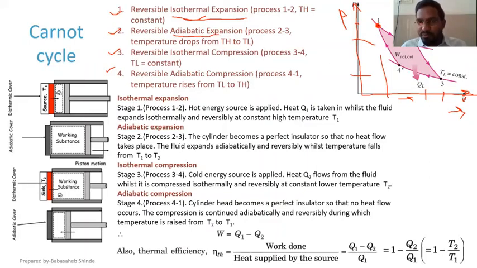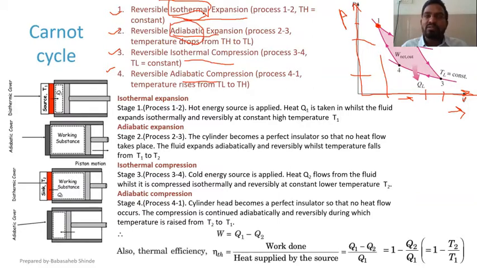Similarly, 3 to 4 and 4 to 1 both are compression stages. Out of those two, 3 to 4 is isothermal compression and 4 to 1 is adiabatic compression. So Carnot cycle has got 4 stages. Out of those 4, 2 are isothermal processes and 2 are adiabatic processes.